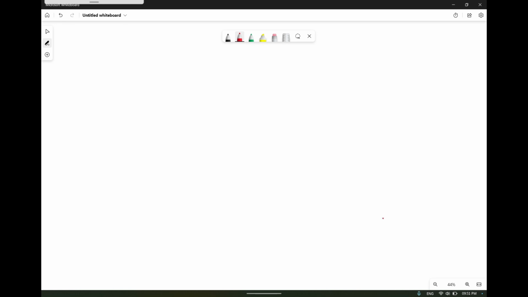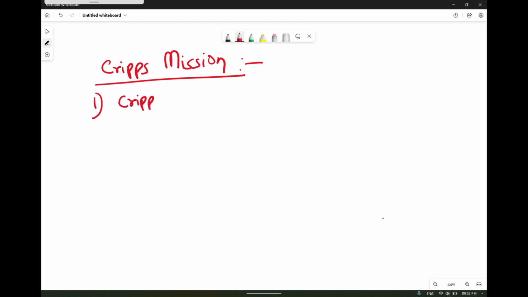So moving ahead, we will first have one mission that is called the Cripps Mission. Cripps Mission, what exactly was that? In March 1942, Sir Stafford Cripps, that was the full name, no need to remember it. Cripps was a member of the British Parliament.